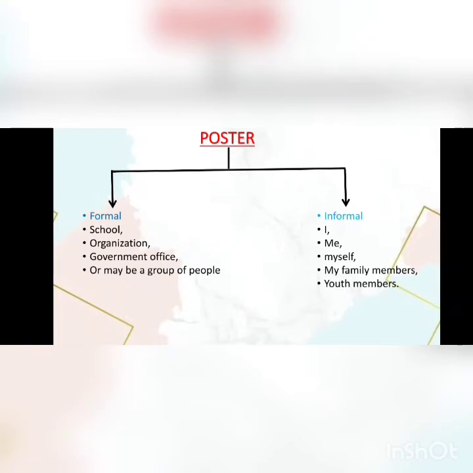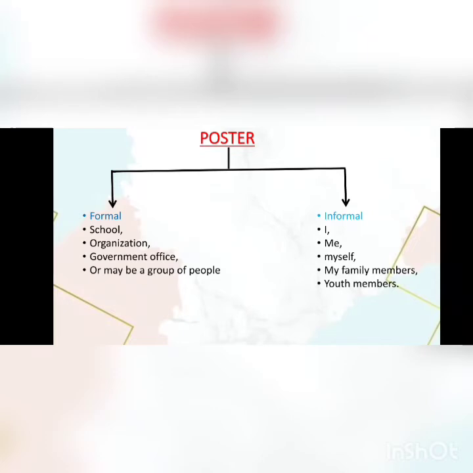In movie poster, we can see movie title, date of release, stars cast. Whereas in health poster, we can see about the information, whereas in contest poster it gives team prizes, sponsors. So these are all the types of posters. Posters are two types, students. One is formal poster and another one is informal poster.